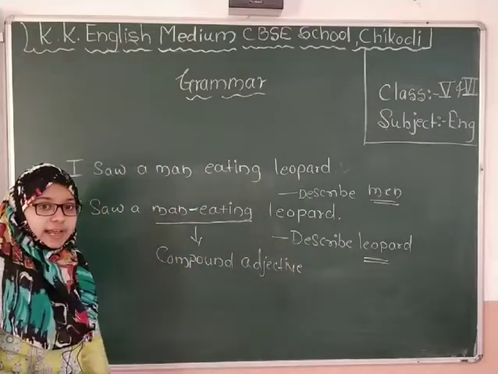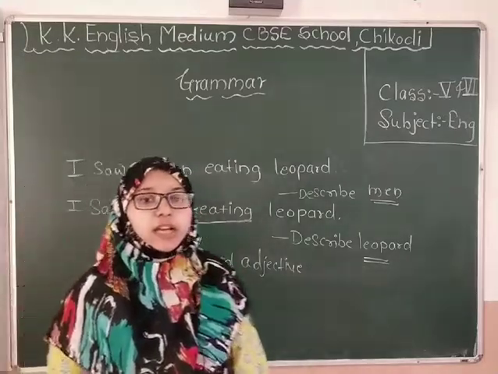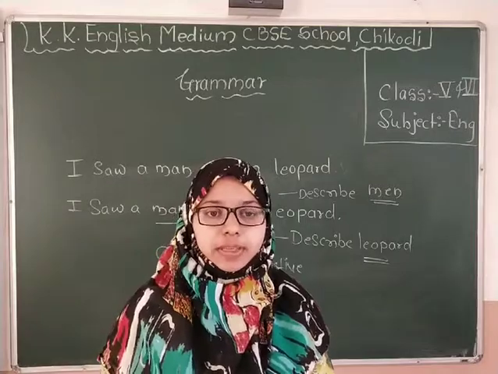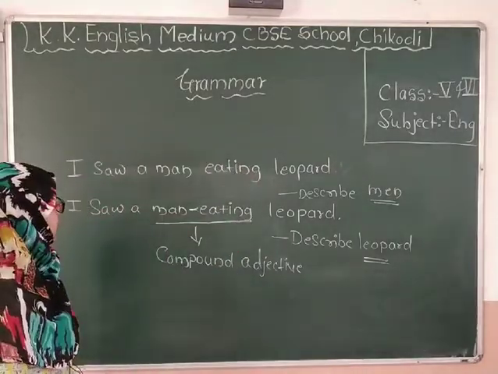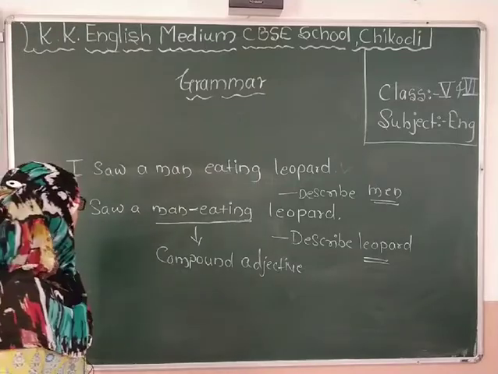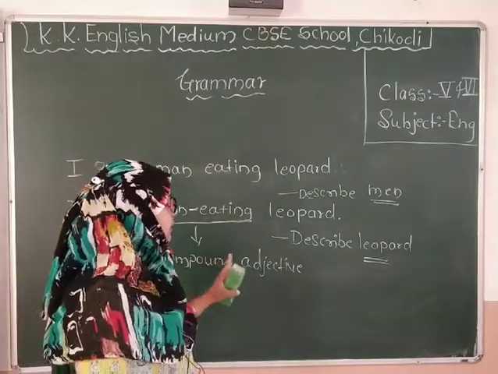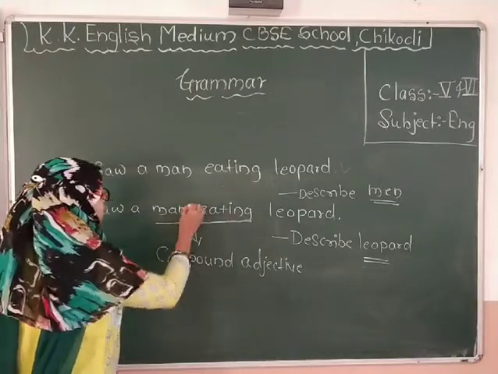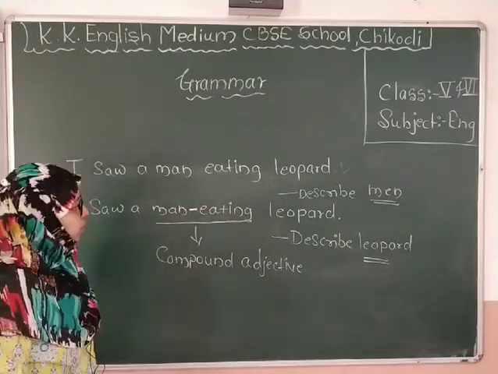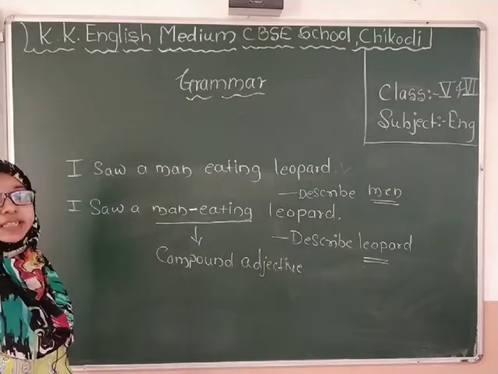So in today's class we are going to learn about compound adjectives. What is the difference? In the first sentence we simply write the sentence as it is. In the second sentence we put a hyphen between these two words, and so it totally changes its meaning.